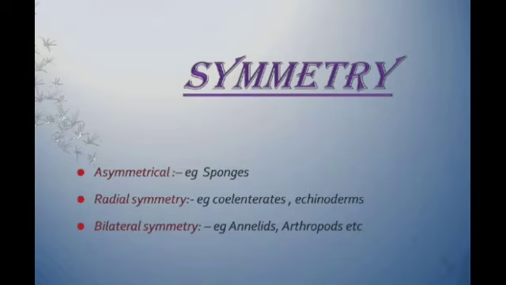It means body is in the form of a flat or tall cylinder. Body can be divided into similar halves by more than two planes in radial symmetry. Next is bilateral symmetry, in which body can be divided into two halves along the median longitudinal sides.